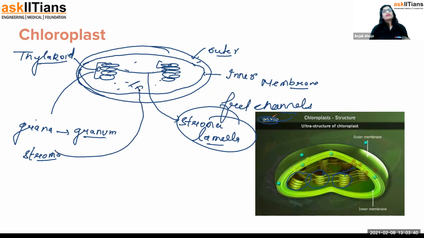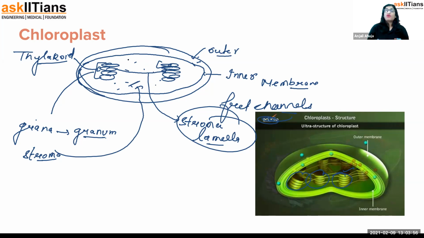Now, another thing, I don't have to tell you about the chloroplast. They have their own DNA, their own ribosomes, their own proteins. We have learned that in the cell chapter last year, right? So I don't have to mention it. I'm telling you these parts because this is the place where photosynthesis is happening.